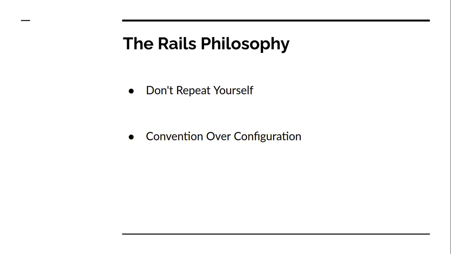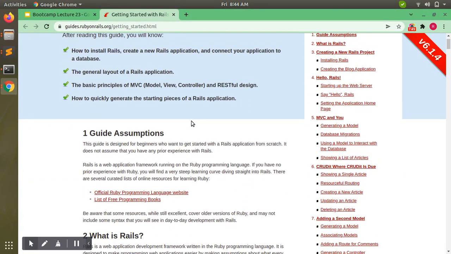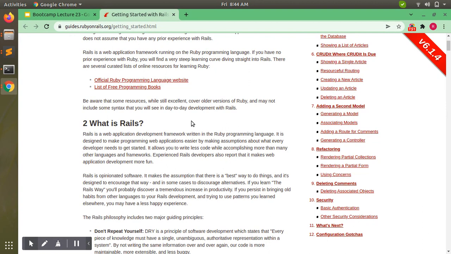And if you would like to get started with Rails, you can follow this link as well. This is the official Rails guide URL, and you can check it here. It is a very good resource that I found on the internet for learning Rails.